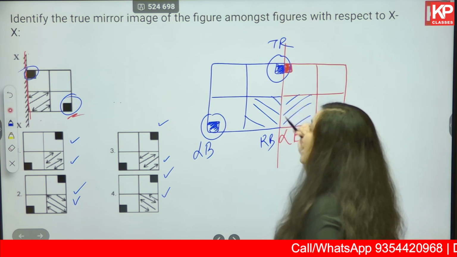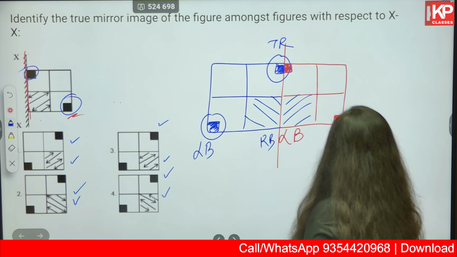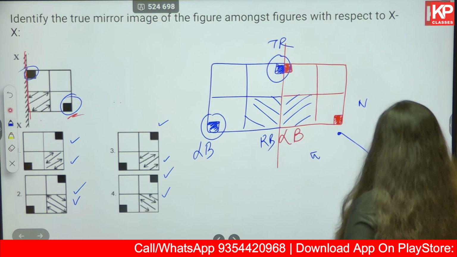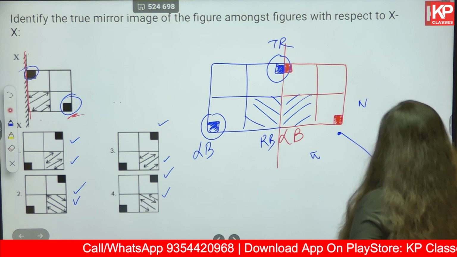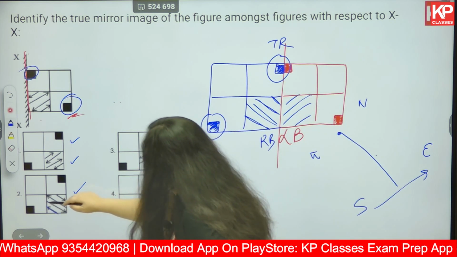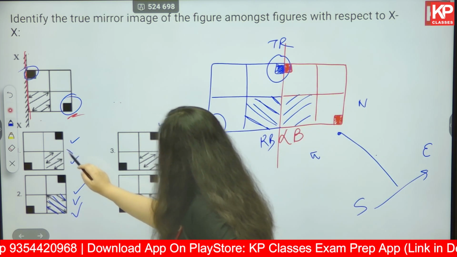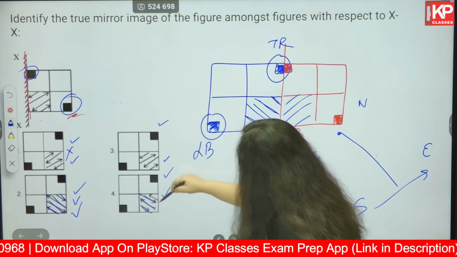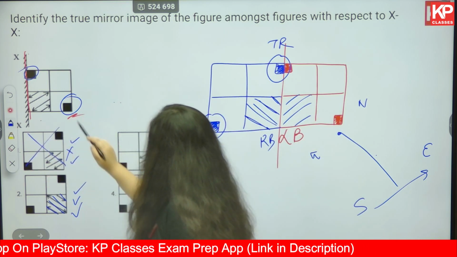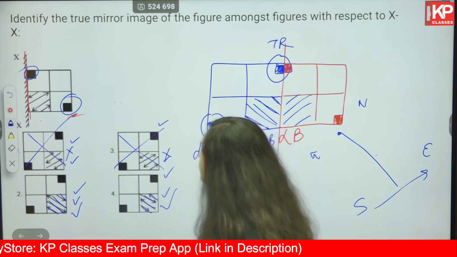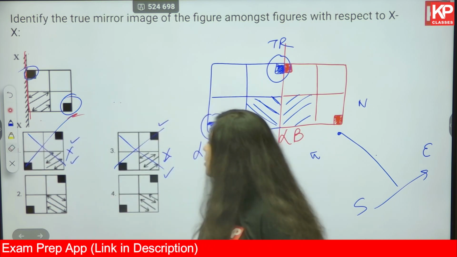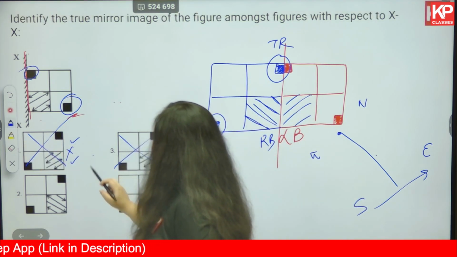Next, let's look at the angle of these arrows. How should it be? Moving from, you can say, northwest towards southeast. Okay, so this should be the angle of the arrows. This is the angle of the arrow, correct. This is incorrect. This is the angle of the arrow, correct, and this is again incorrect. So what all have been eliminated? Option number 1 and option number 3 have been eliminated. Okay, let me erase this so that we can move on to the next element to identify our correct answer.